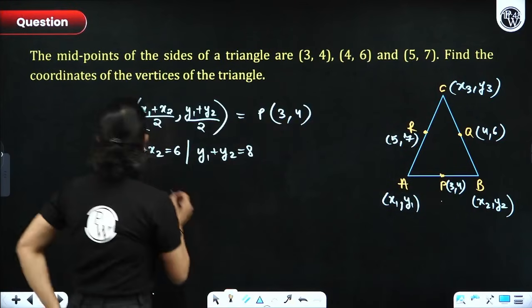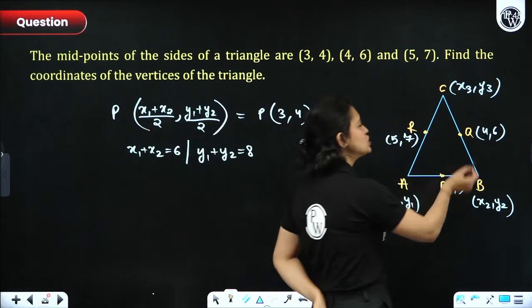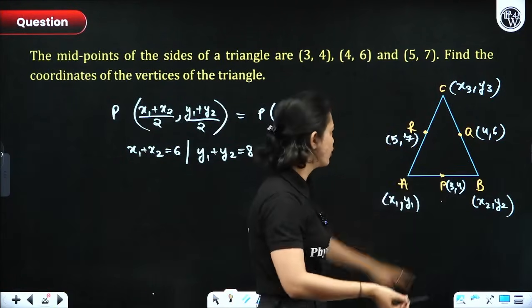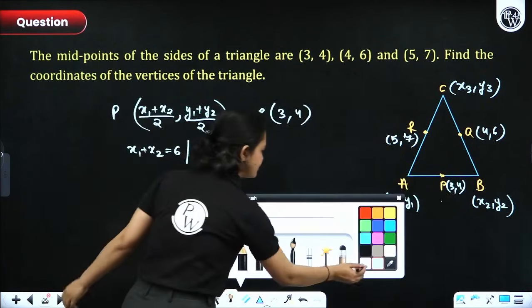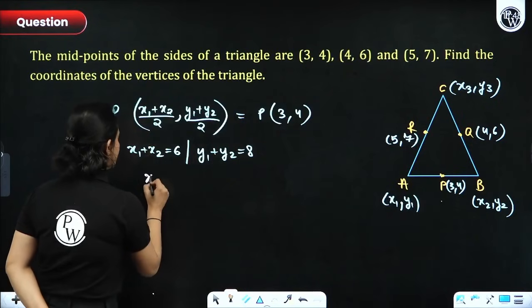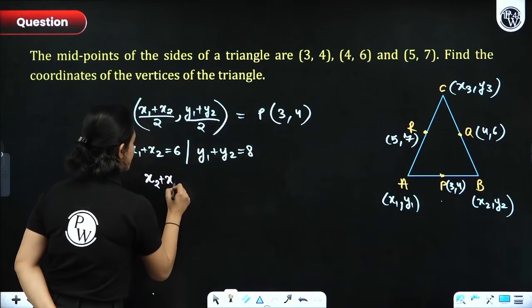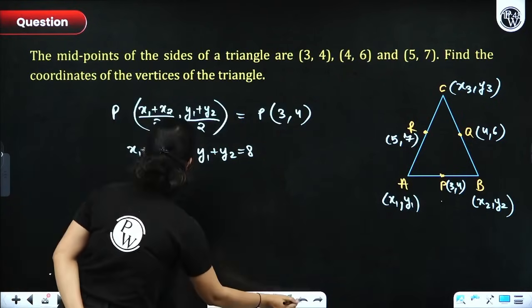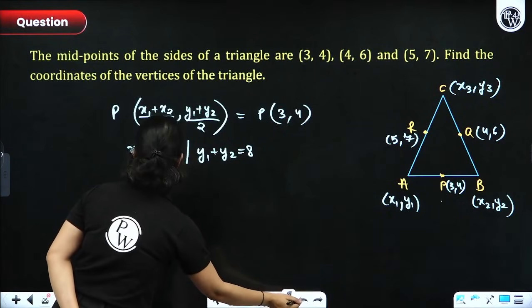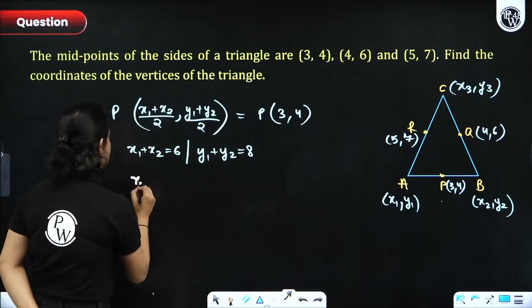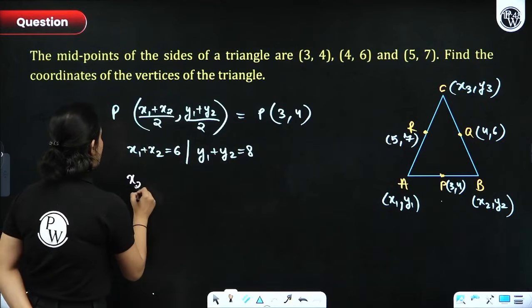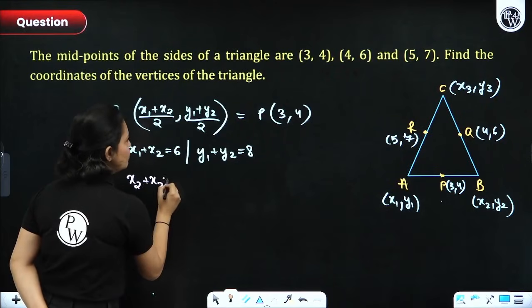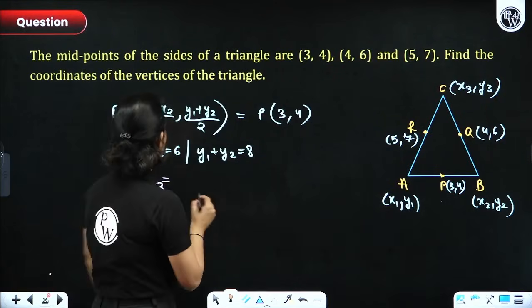So let's start with BC, everyone. When I use the midpoint formula for BC, I'll get the coordinates of Q. So I'm directly writing, x2 plus x3 would be equal to 8.